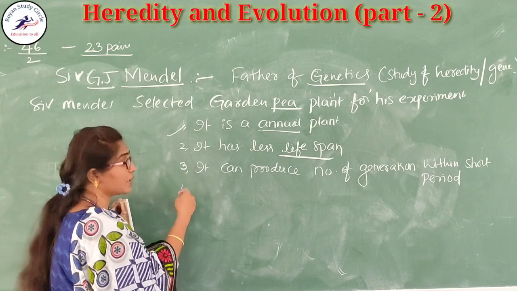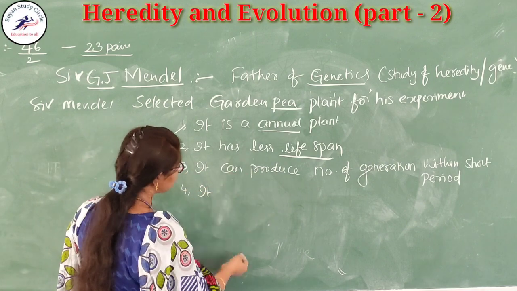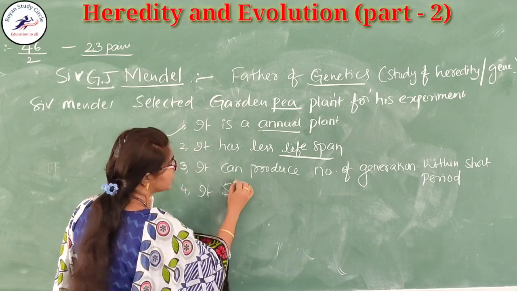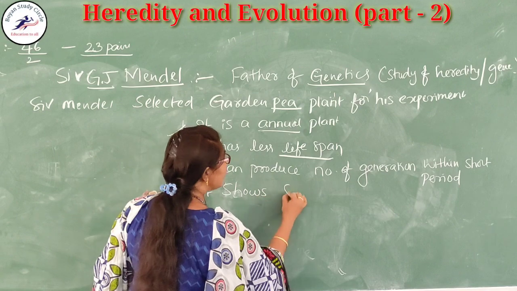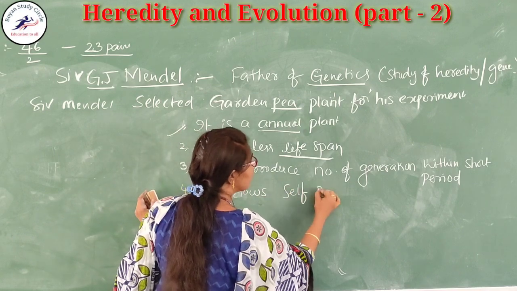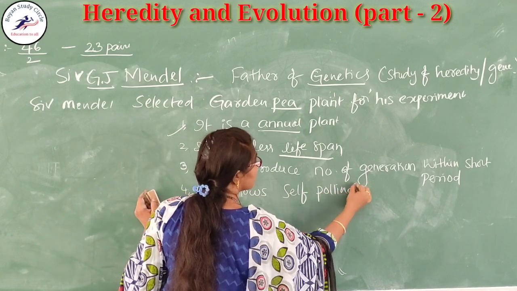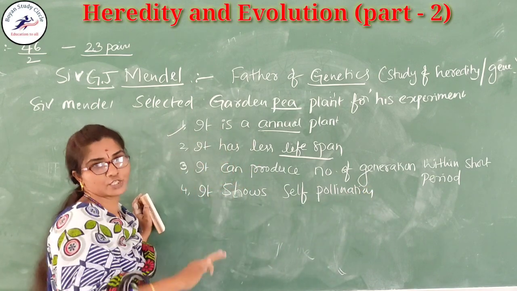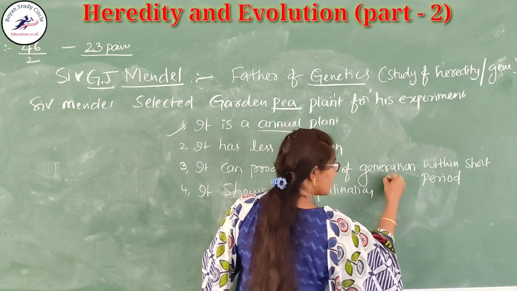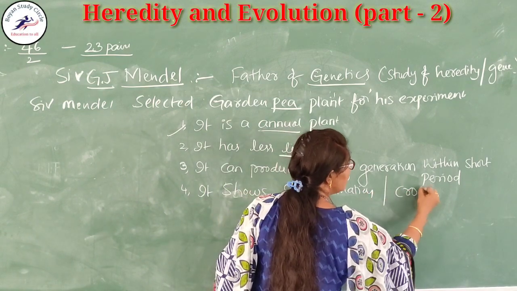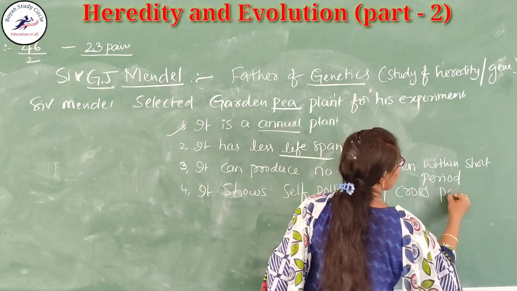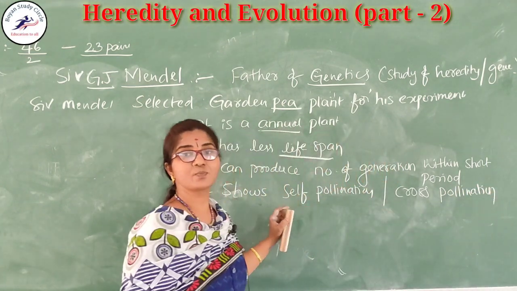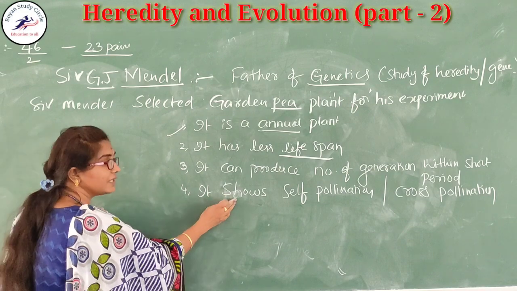Not only these three, but also it shows self-pollination, and it is able to do cross-pollination also.